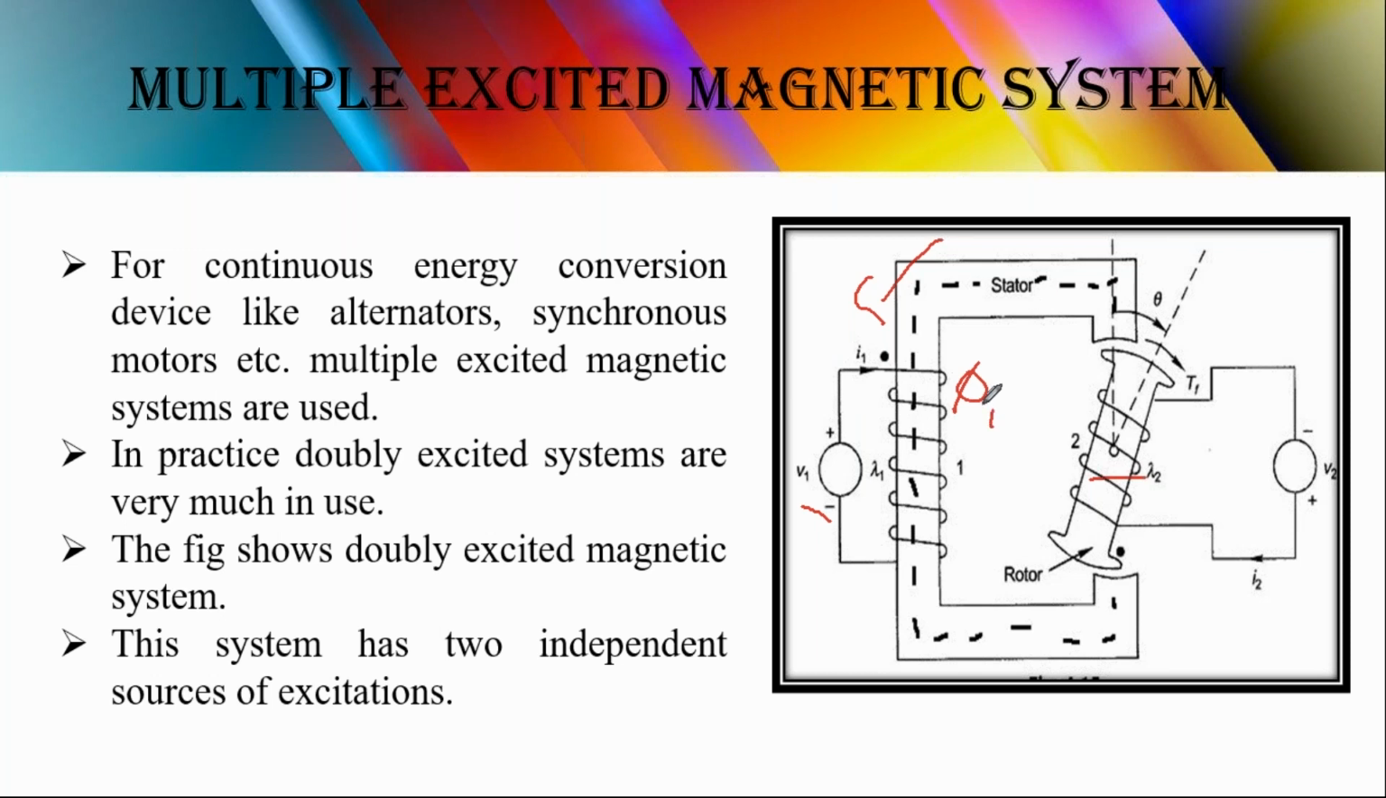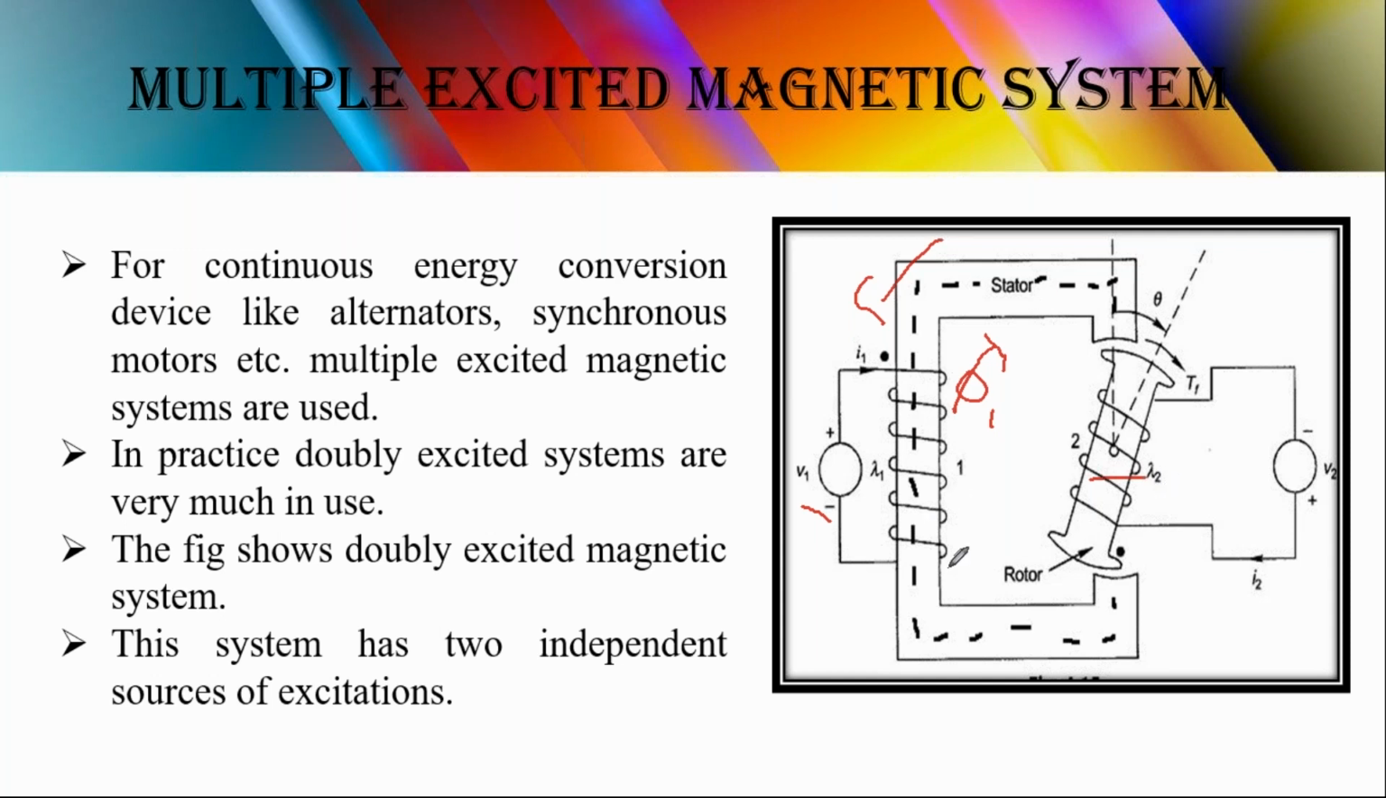This flux is called phi1, and this flux makes the flux linkage on the stator, denoted by lambda1. At the same time, due to V2 also, there is a current flow through this rotor, denoted by I2, that is rotor current, and the same flux linkage lambda2 will occur here.